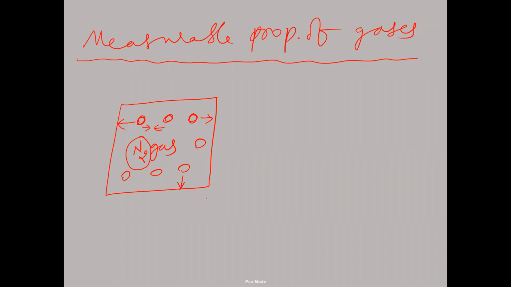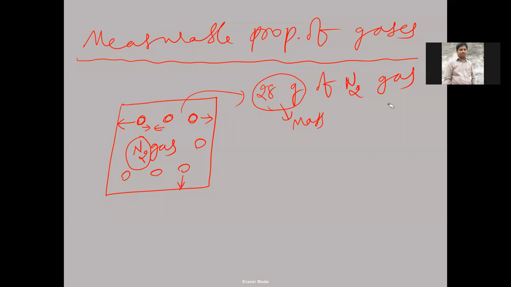So it is one vessel we have taken. Now when you heat this container, suppose I have taken here 1 mole of nitrogen gas. Otherwise you take 28 grams. 28 grams of nitrogen gas we have taken. So is this 28 grams the mass or the number of moles? This is mass. Given mass is 28 grams of nitrogen.